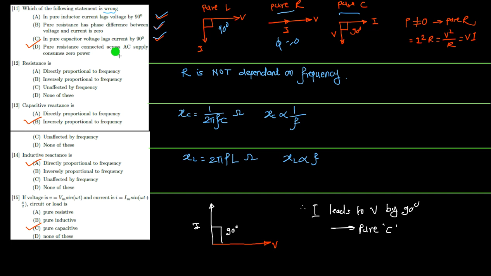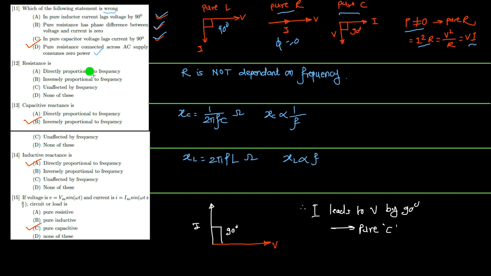The pure resistance connected across the AC supply consumes zero power. No, pure resistance always consumes non-zero power. So it is equal to I square R, V square by R, or it is equal to VI. Hence, it is the incorrect statement. That is the wrong statement. Hence, I have ticked this.